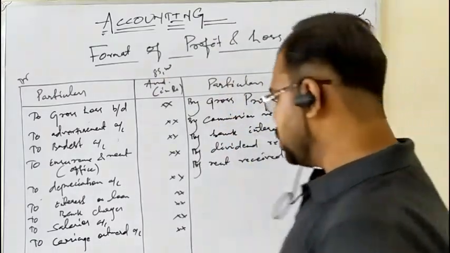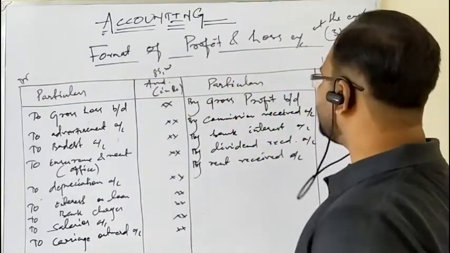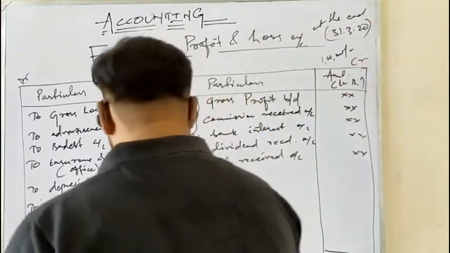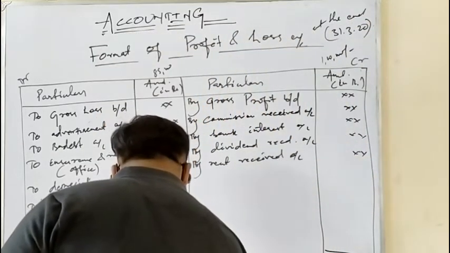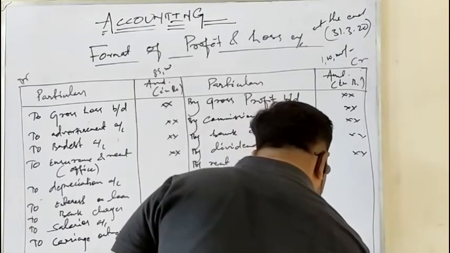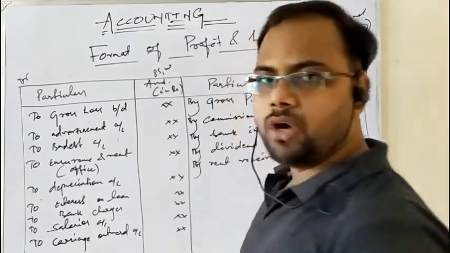1 lakh, definitely. As the matching concept says, the highest total will be put on both sides, likewise we did in the trading account. So 1 lakh is the highest total that I put on the total column on both the sides of the profit and loss account.